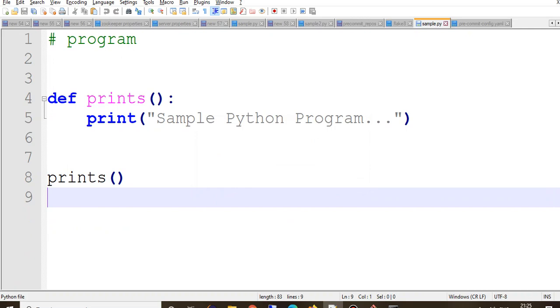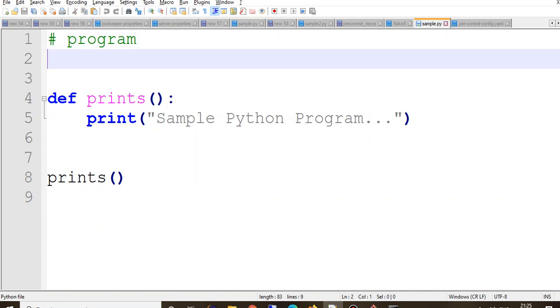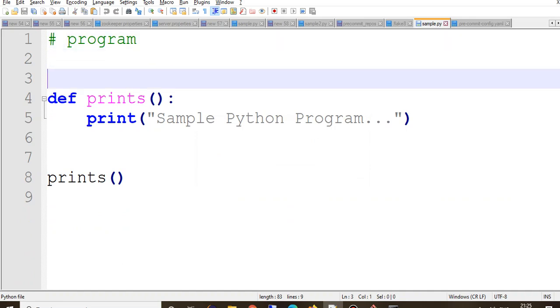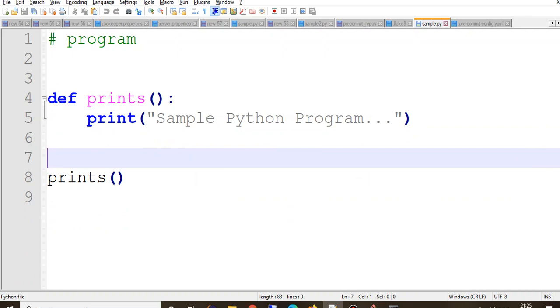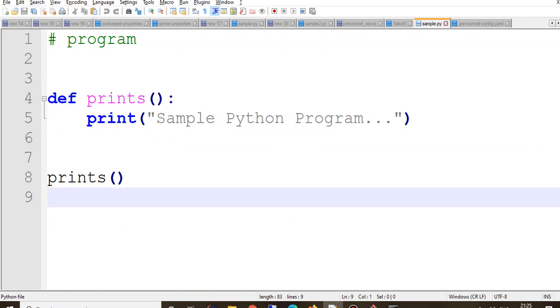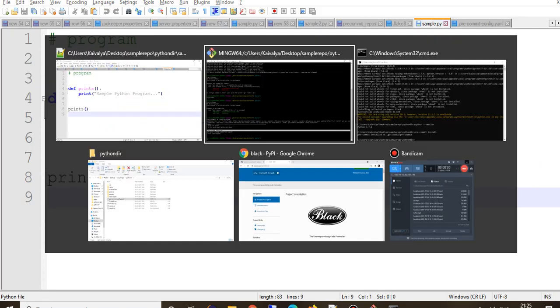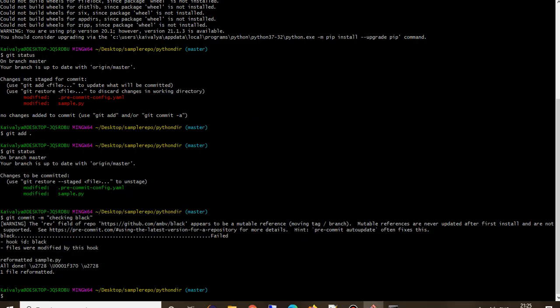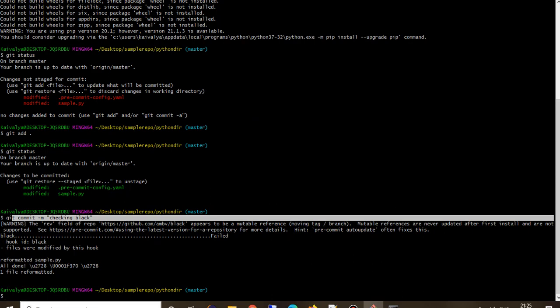See, I just reloaded the file in my notepad. Hash is now having space after it. Then there are only two blank spaces. There are two blank spaces after the function, and there are no extra spaces after the end of the file. So this sample.py is automatically modified, reformatted by the black library that we have installed as part of the pre-commit hook, and it ran when we actually tried to commit this file automatically, right?